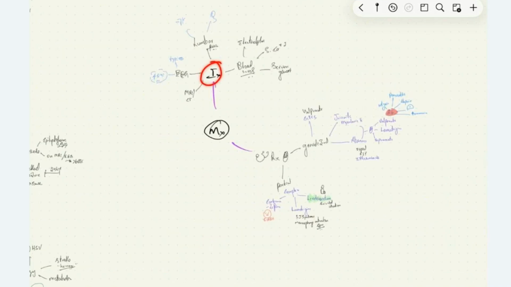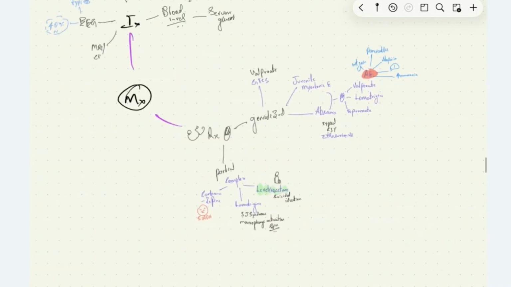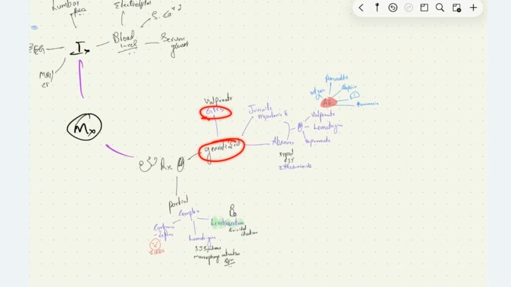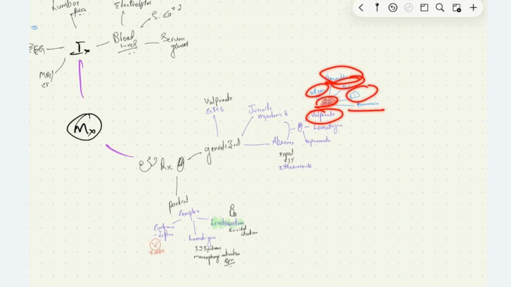Under treatment, we have treatment of generalized and partial seizures. The generalized seizures, the GTCS, we treat with valproate. The juvenile onset myoclonic epilepsy we treat with valproate. The absence seizure also we can treat with valproate, but in case of typical onset absence seizure, less than 3 years, we prefer ethosuximide. Alternative to valproate, we can use lamotrigine and topiramate. The adverse effects of valproate are weight gain, pancreatitis, alopecia, hepatotoxicity, and increased ammonia levels.